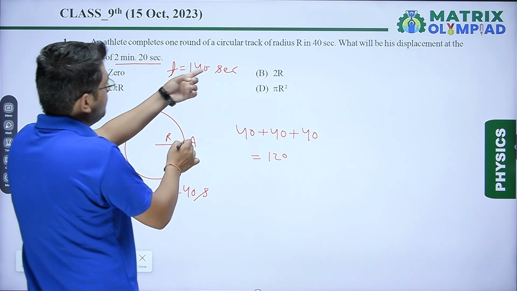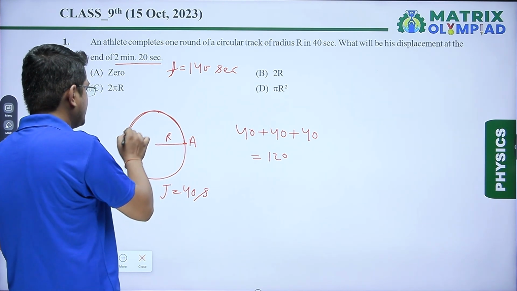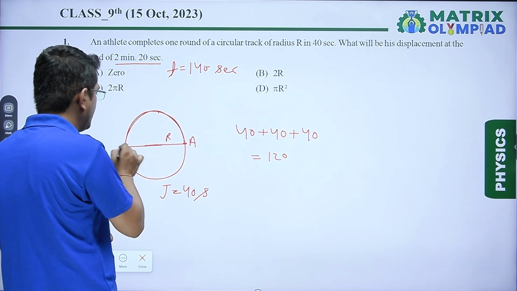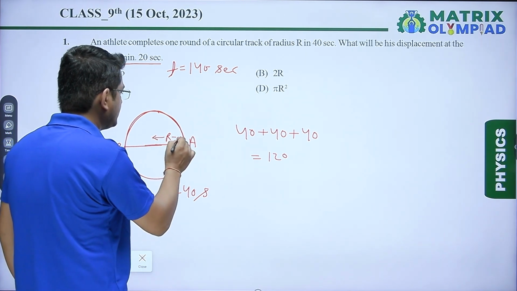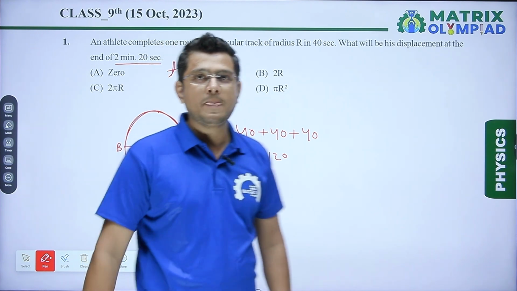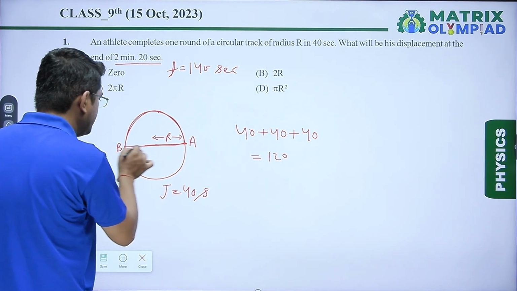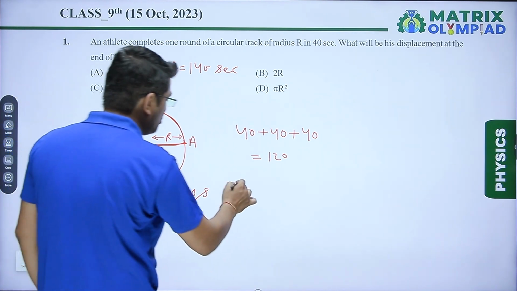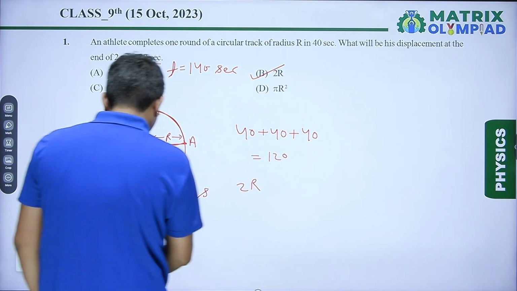And we have total time 140 seconds. So in next 20 seconds he will travel half of the circular path and will reach point B. In that case, we know that displacement is equal to the shortest distance between initial and final position, which is equal to the diameter, and we know that diameter is equal to 2r. So correct option is option B, 2r.